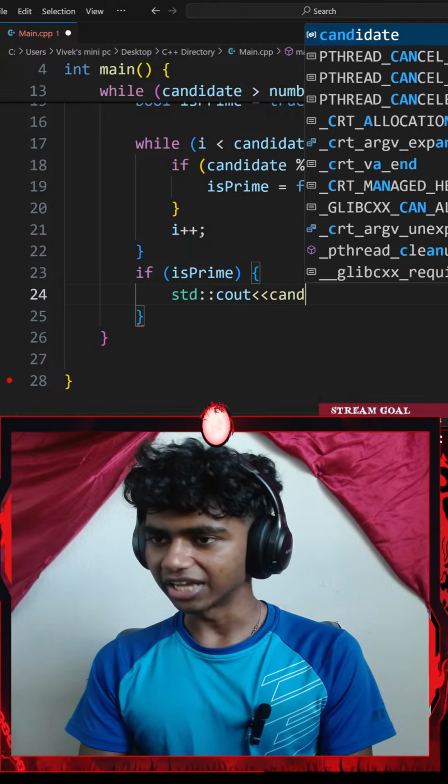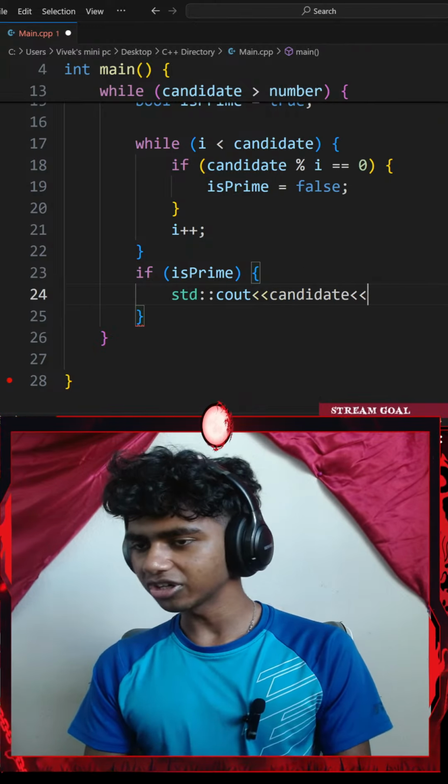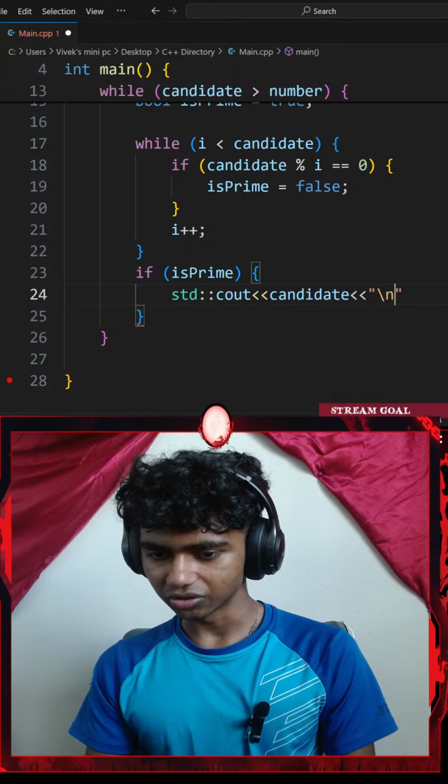Although, let's see, standard console output. This is going to be my candidate variable. I'll go with another insertion operator of a new line.